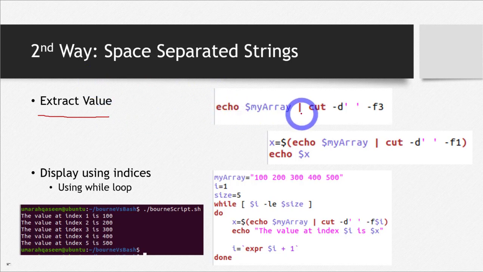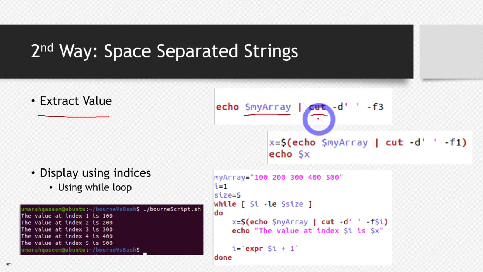What we do is we use the cut operator to extract or fetch the index of any array. So this is my array. Remember, it has 5 elements. What I do is I will write the name of my array here. Obviously I will write the $ sign because this is a variable. So I will write the name of my array, then I will use this pipe operator and this cut command.